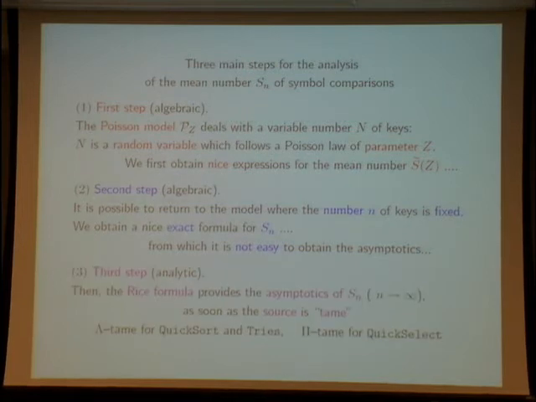In the third step, which is an analytic step, we are interested in the asymptotics, and now the expressions are no more exact, but they are interesting because we see the asymptotics. The two first steps are valid for any source. But in the third step, we must add some restrictive hypotheses on the source in order to perform the analytic step.